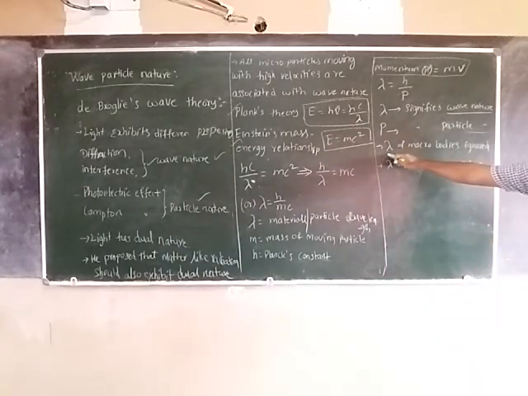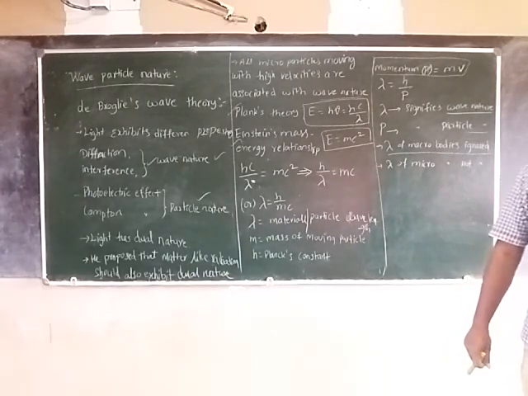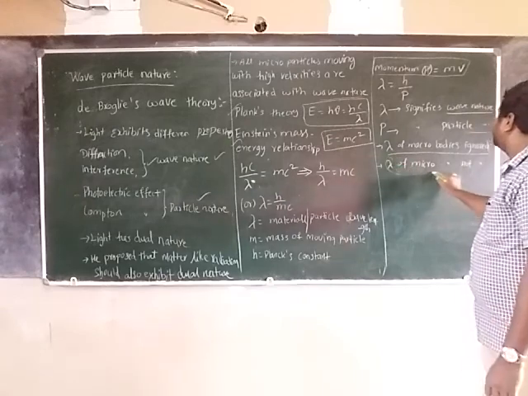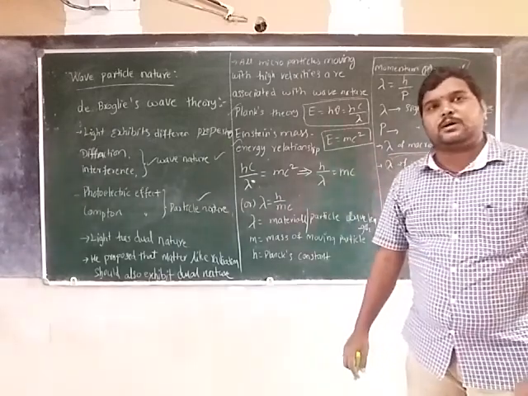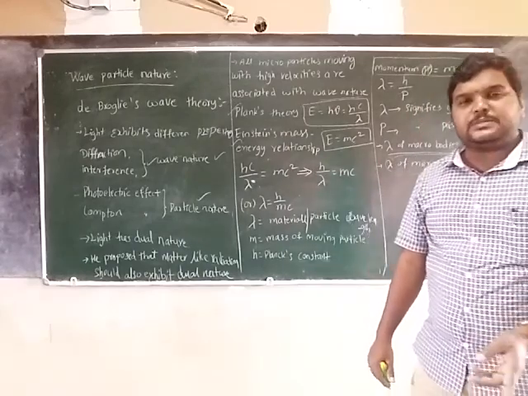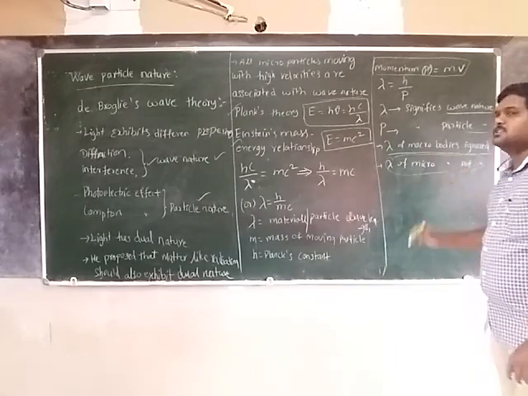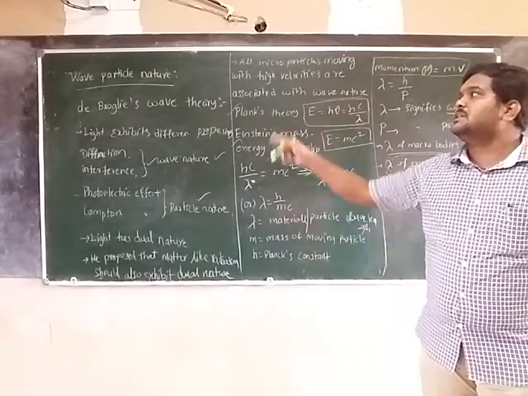Here the wavelength of macro bodies like a cricket ball or bullet may be ignored, but the wavelength of micro bodies like electron, proton, atoms, molecules is not ignored. Is it clear? So this is de Broglie's wave theory.